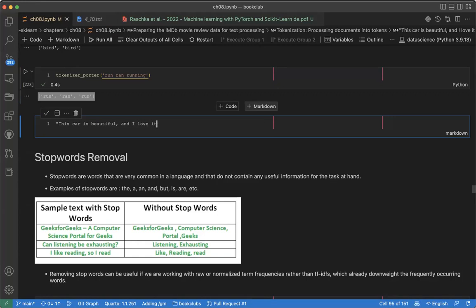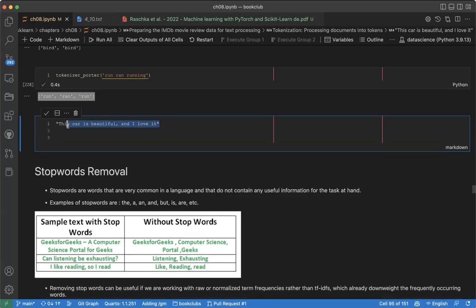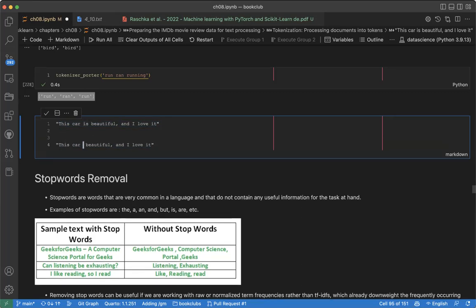I love it, right? Now, we can see here there are some words that appear quite often in English, like is, and, I, it. Yes, of course, this is a positive sentence. But what if I remove all these words that appear quite often? Is, this, and, it, I. Is this positive or negative? We can still say this is positive.